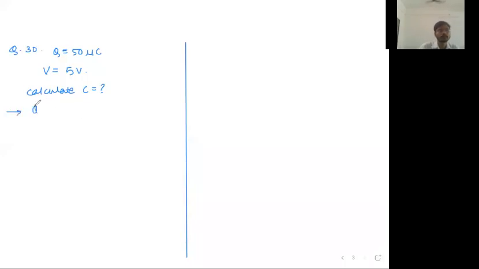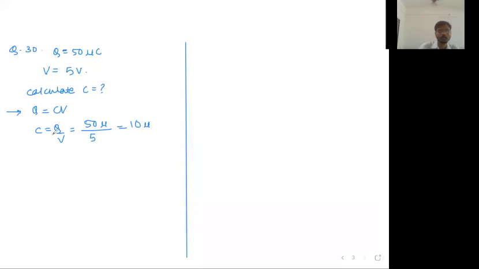Solution. Q is equal to CV, so C is equal to Q upon V. What is the Q value? 50 micro. 50 micro divided by V, V is 5 volt. That will be equal to 10 micro.